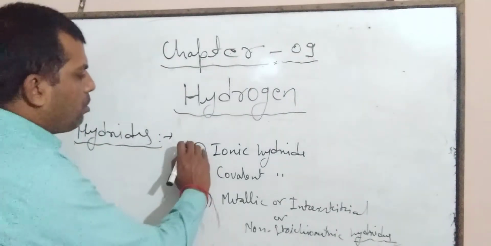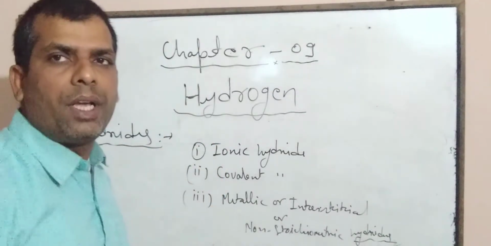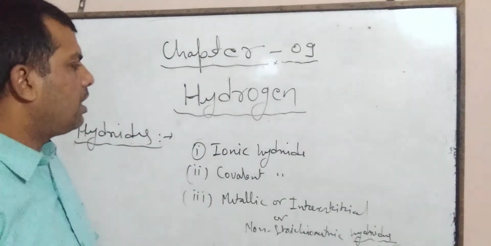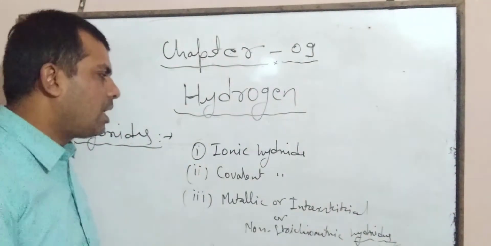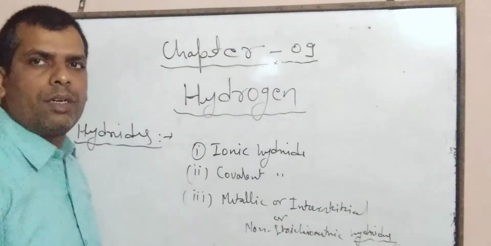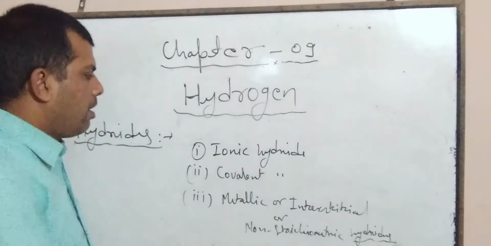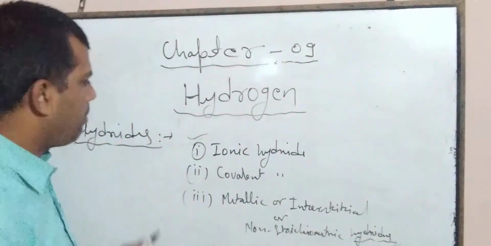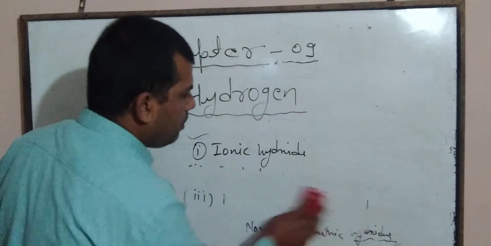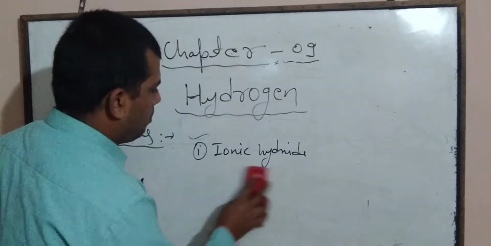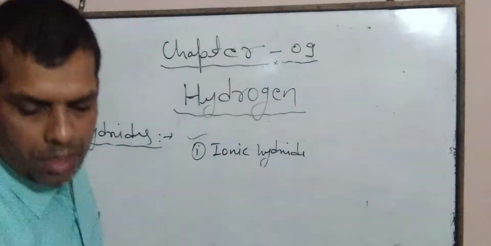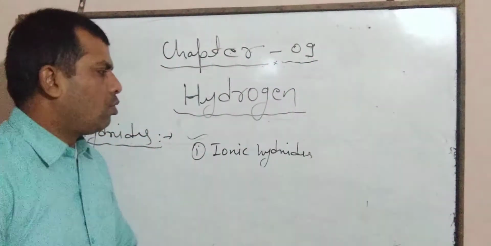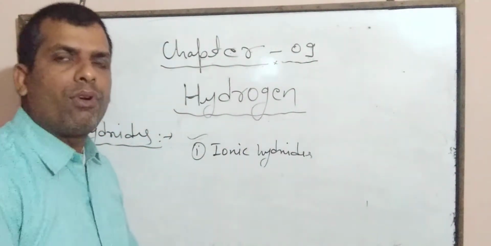So first we will discuss the ionic hydride. What do you mean by ionic hydride? How can we explain ionic hydrides? And what is the nature of these hydrides? We will discuss. Ionic hydrides are those types of hydrides in which ionic bond is present.